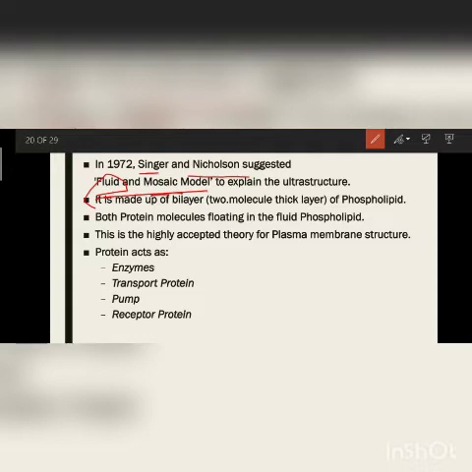It is made up of a two-molecule-thick layer of phospholipid, a bilayer, with intrinsic and extrinsic protein molecules floating in the phospholipid. We'll show you in the diagram also. This is the highly accepted theory of plasma membrane structure, and that's why we are studying it.